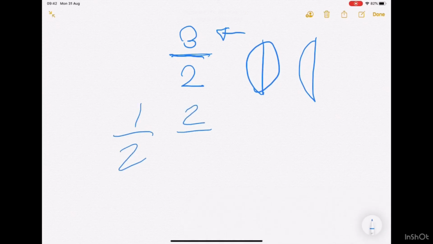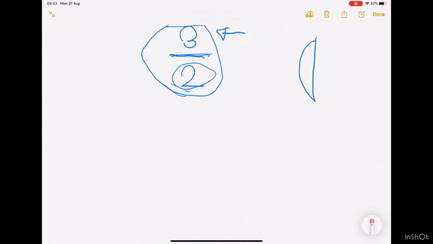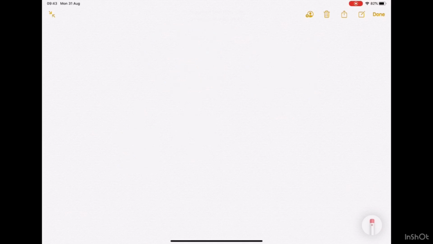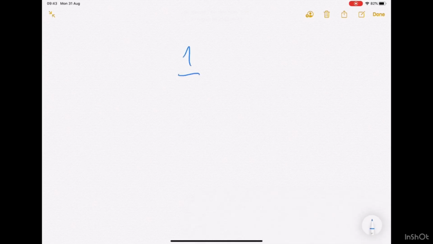Now this is a proper fraction. This is called a whole, because you got 2 of 2. And as you can see, 3 of 2 is an improper fraction because the numerator is more than the denominator, which is 1 and a half. This is a mixed number, a whole number and a fraction. That's why it's called a mixed number. And it could be more than just anything.